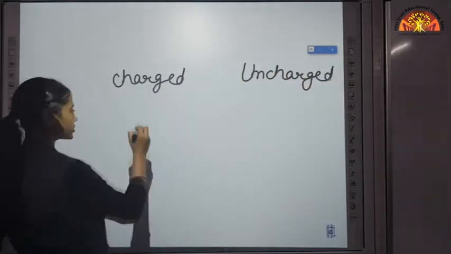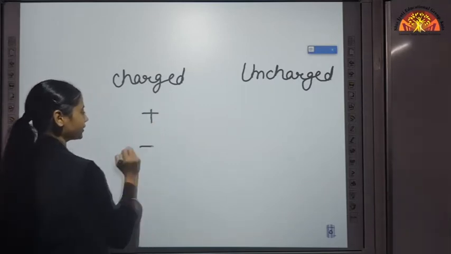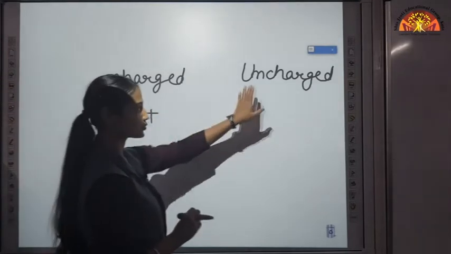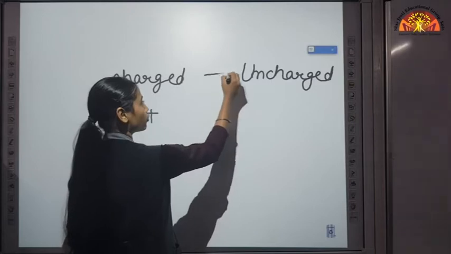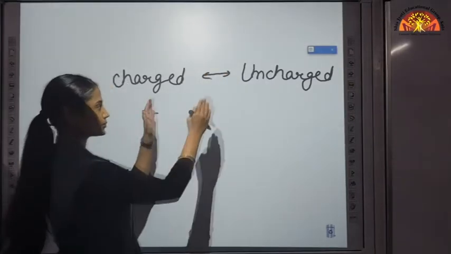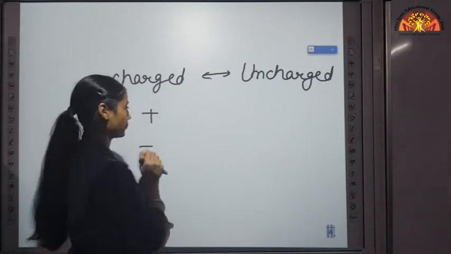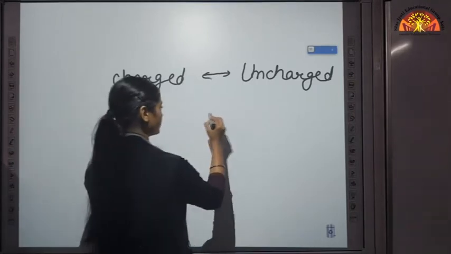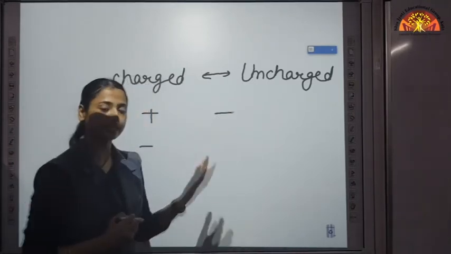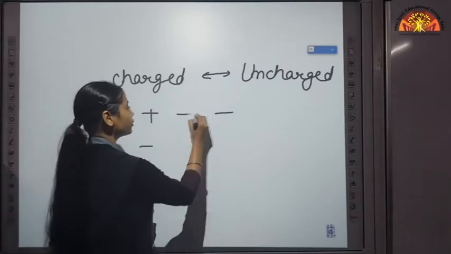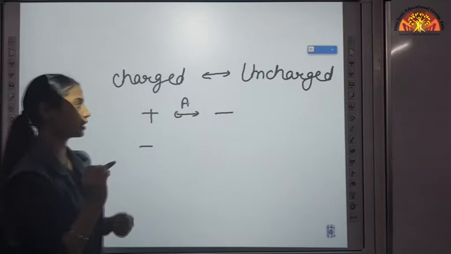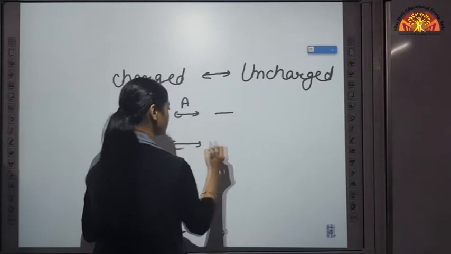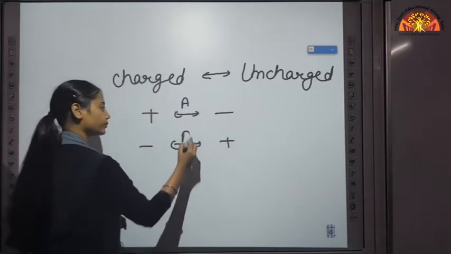There are two types of charges, positive charge and negative charge. If we bring any charged body closer to an uncharged body, then there will be a force of attraction. These two bodies will attract each other. If we bring one positively charged body closer to a negatively charged body, then again there will be a force of attraction. Similarly, if a negatively charged body comes closer to a positively charged body, then again there will be a force of attraction.